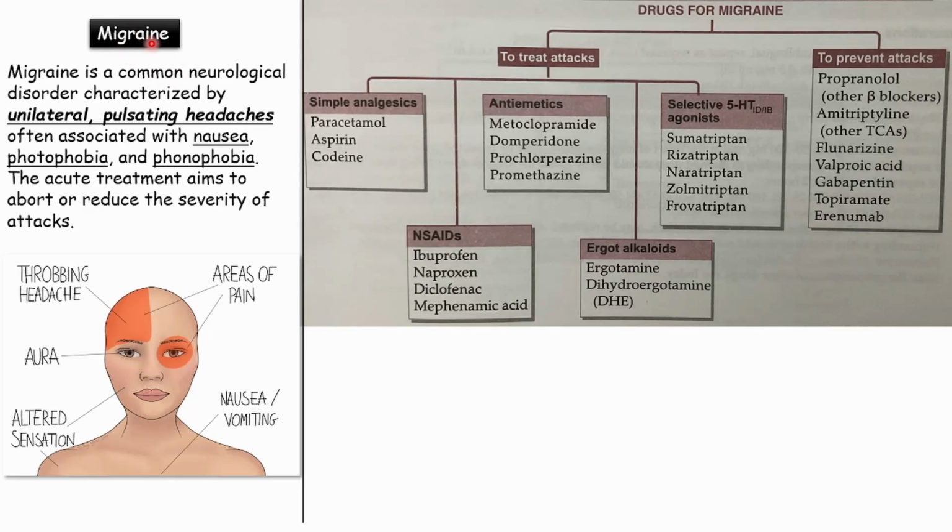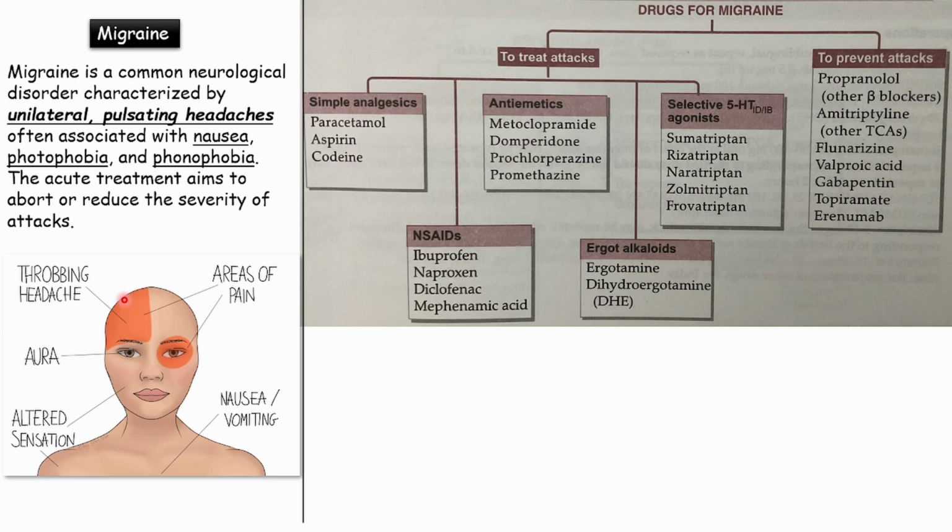Let's talk about migraine. So what is migraine? Migraine is a common neurological disorder characterized by unilateral pulsating headache, often associated with nausea, photophobia and phonophobia. So the acute treatment aims to abort or reduce the severity of the attacks.